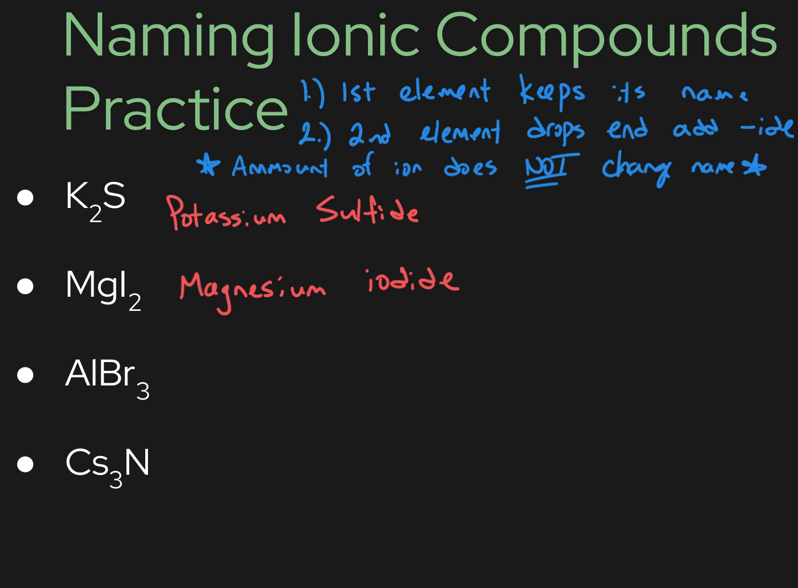All right, this next one, Al. I know this looks like a capital I, but this is Al, so this is aluminum. Bromine turns to bromide, aluminum bromide. Finally, Cs is cesium. Disregard the 3 because the amount in an ionic substance doesn't matter. It's just cesium. Cesium nitride. Nitrogen drops the ending and adds IDE.